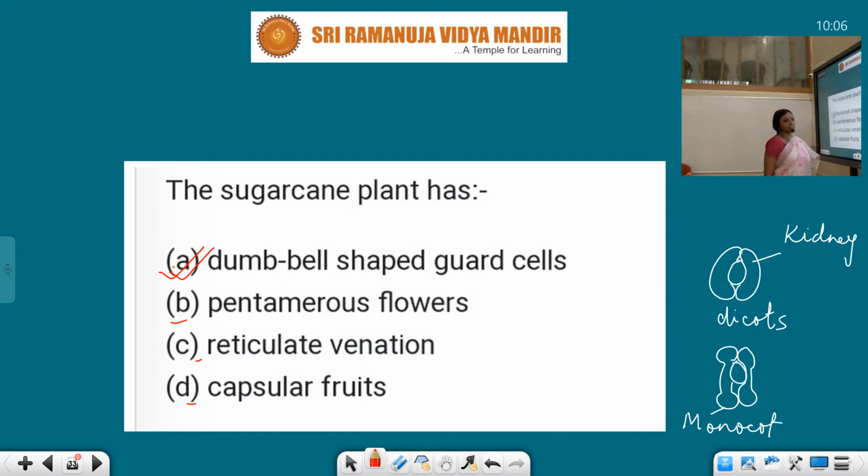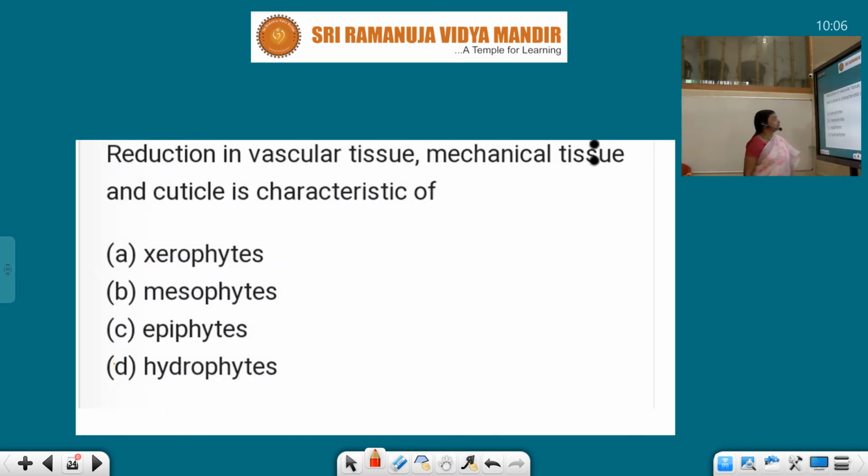So the answer here is dumbbell shaped guard cells; this is the stomatal aperture and these are guard cells. Now, reduction in vascular tissues, mechanical tissues and cuticle is characteristic of which plants? Vascular tissues are xylem, which conducts water, and phloem, which conducts food.